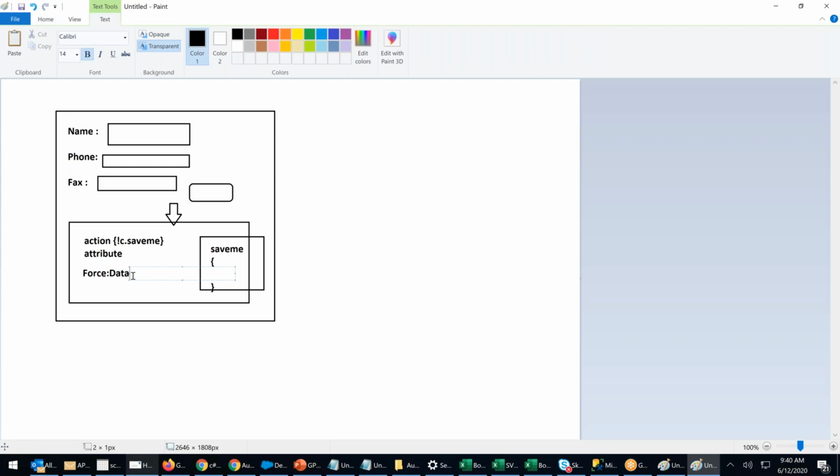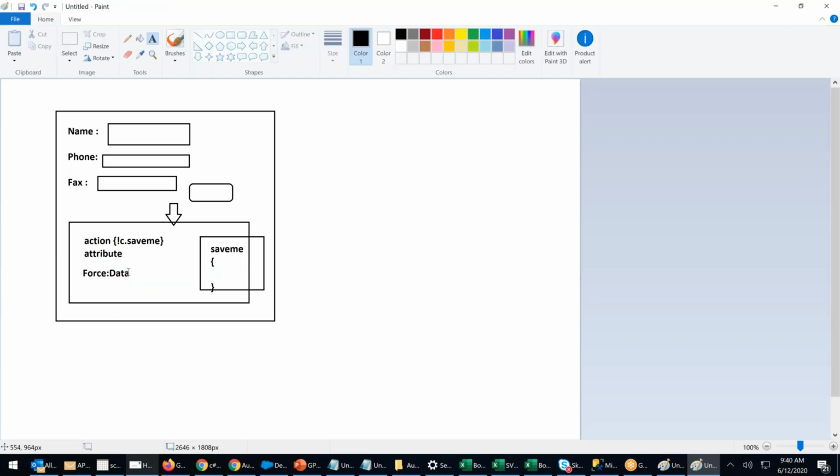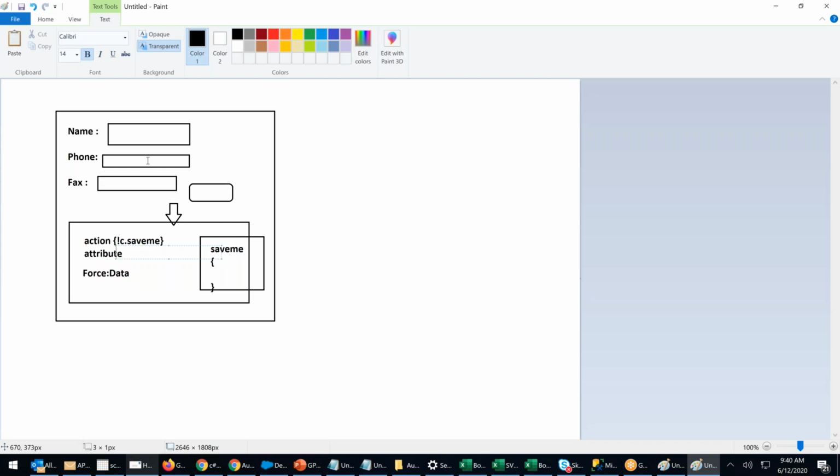Pass the attribute. Fields equals to, whichever fields you're covering. Pass the fields or the attribute, and then directly go ahead and save it. That's it. If a force data is accepting fields, then what you'll do, the attribute name is, let's say here it's called ACC.